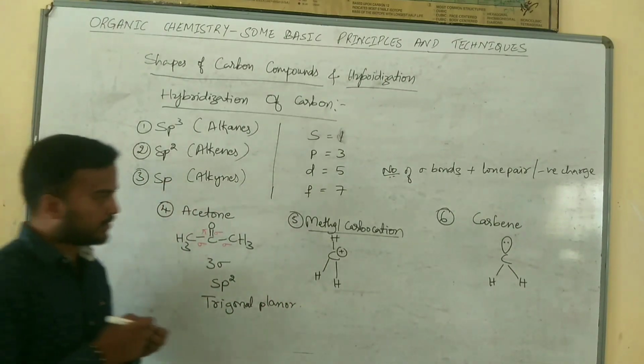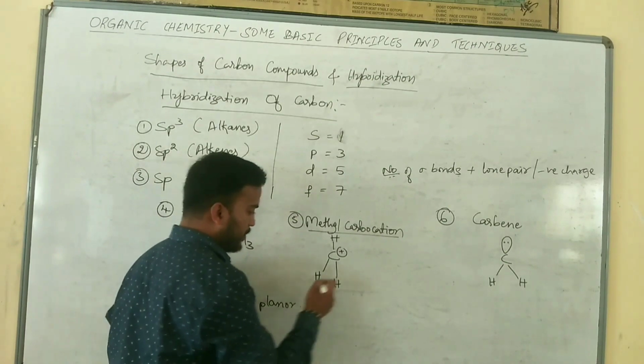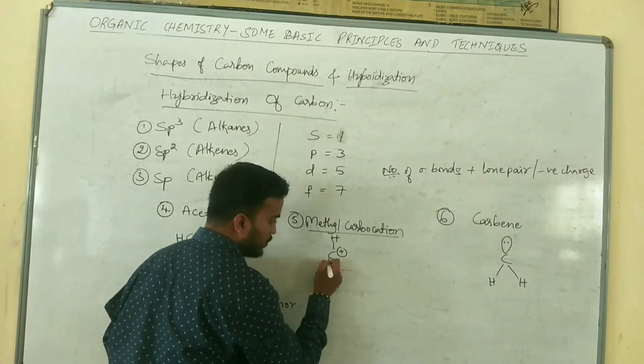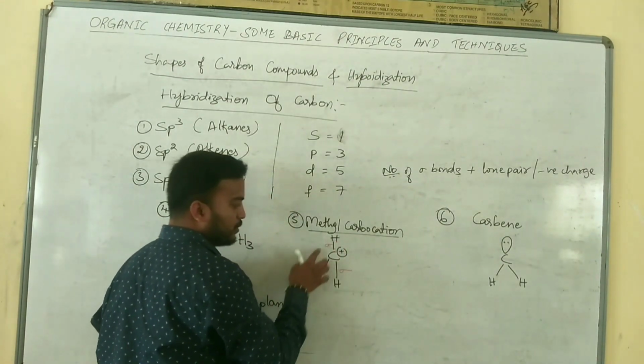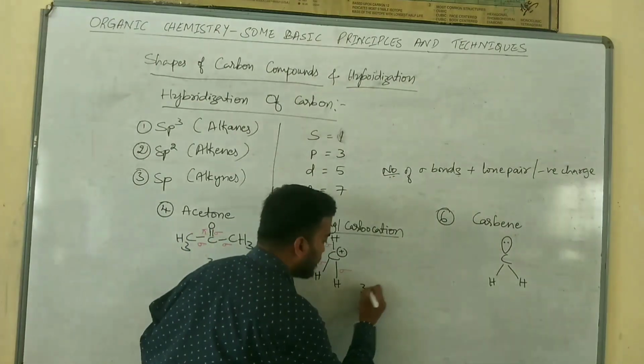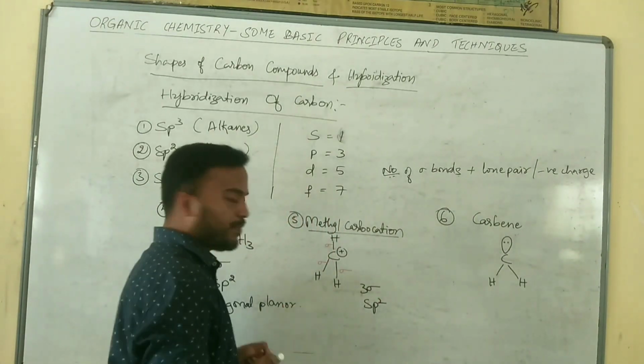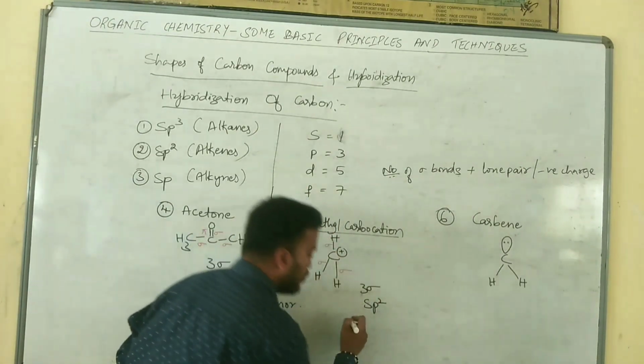So in this case, methyl carbocation. 1, 2, 3. We have 3 sigma bonds. 3 sigma bonds means the hybridization should be sp2. And it looks like trigonal planar.